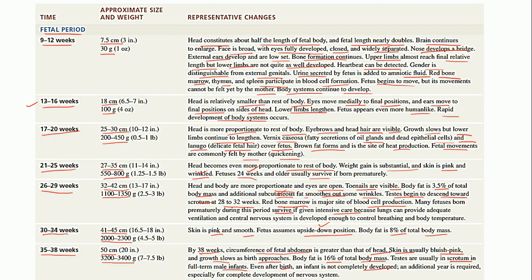It takes about 1 year for the complete development of the nervous system, so it is not fully functional. Even most of the metabolic processes are not fully developed in infants or small babies. So it needs time to fully grow, which continues even after the birth. These are some of the representative changes during the fetal period.